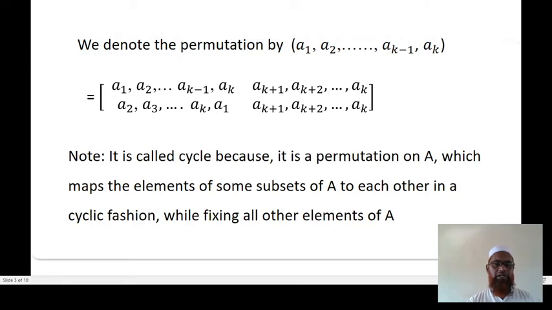All the elements other than those in the cycle have the same image, that is, alpha of a(k+1) is a(k+1), alpha of a(k+2) is a(k+2), and so on.